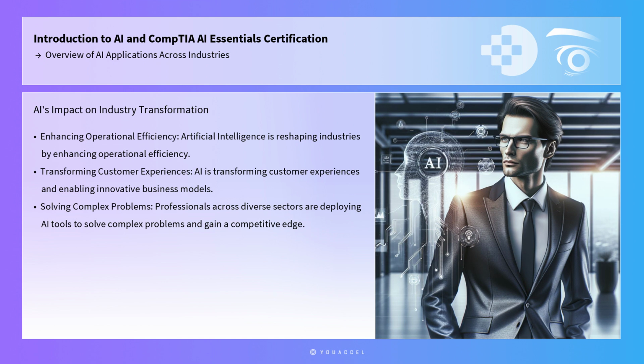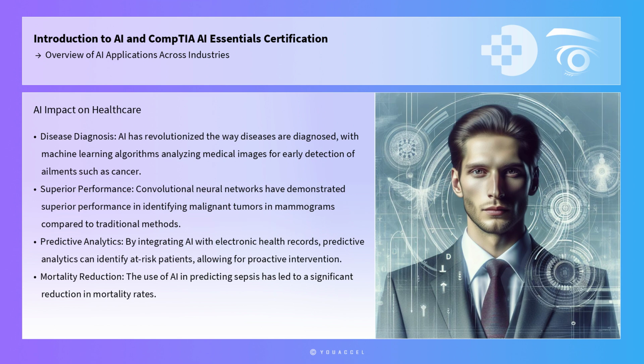can directly implement. In the healthcare industry, AI has revolutionized the way diseases are diagnosed and treated. Machine learning algorithms are employed to analyze medical images, facilitating early detection of ailments such as cancer. For instance, convolutional neural networks have demonstrated superior performance in identifying malignant tumors in mammograms compared to traditional methods. Tools like TensorFlow and Keras enable healthcare professionals to build and deploy these models effectively.